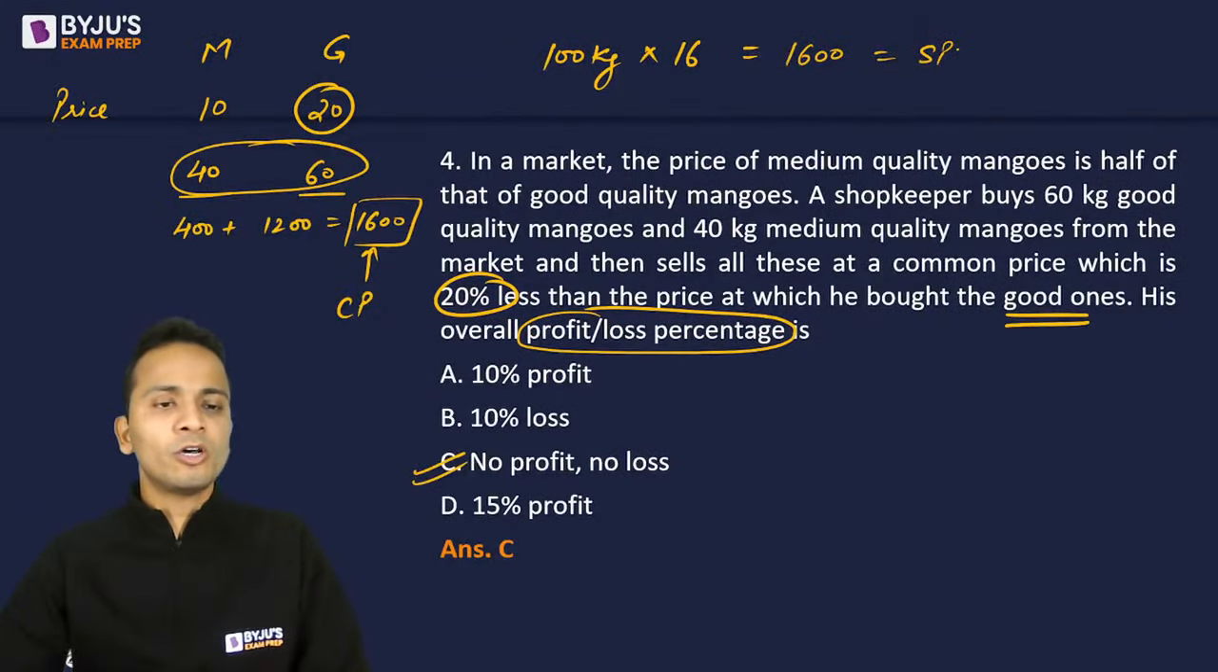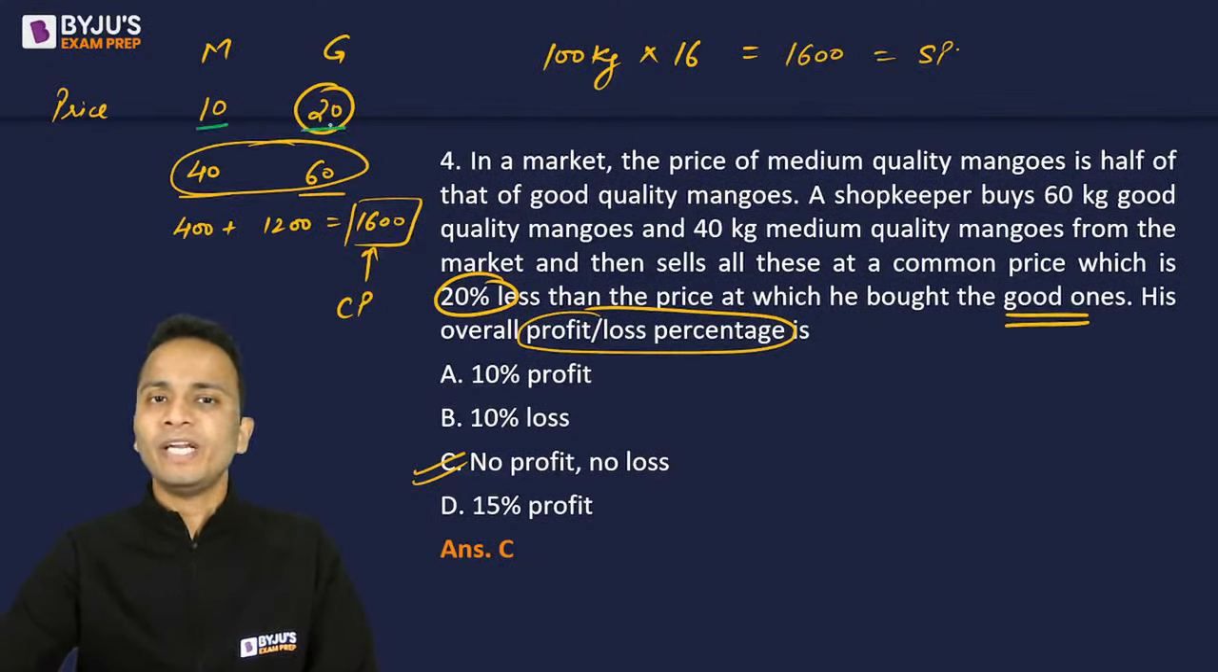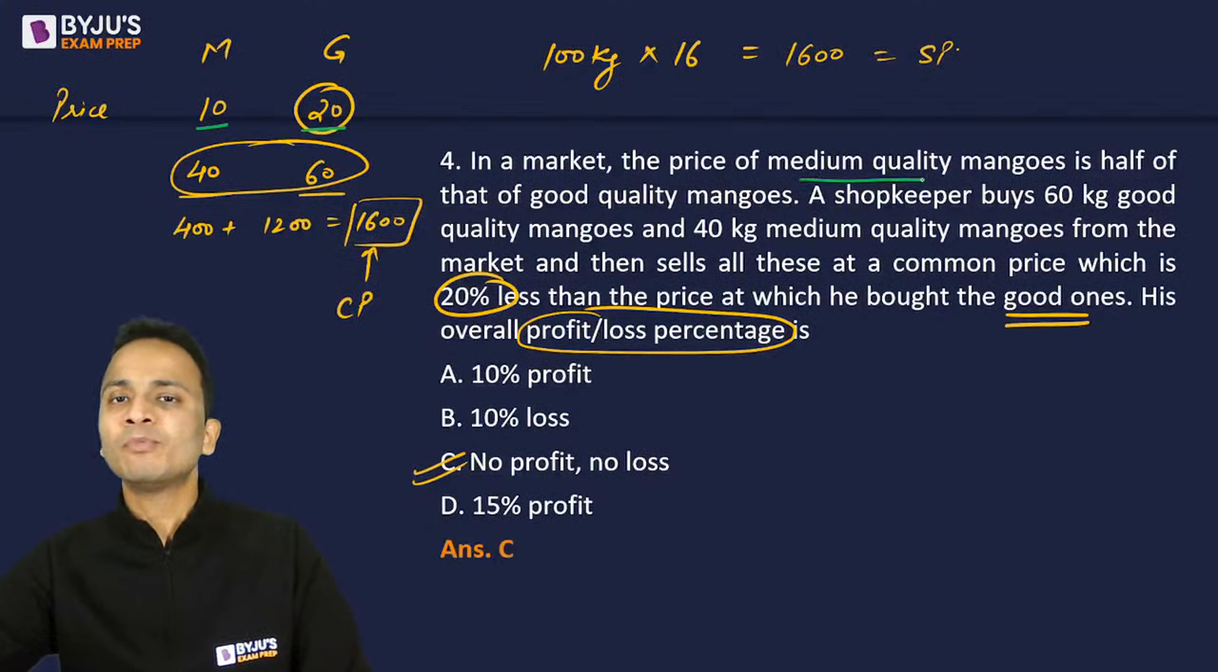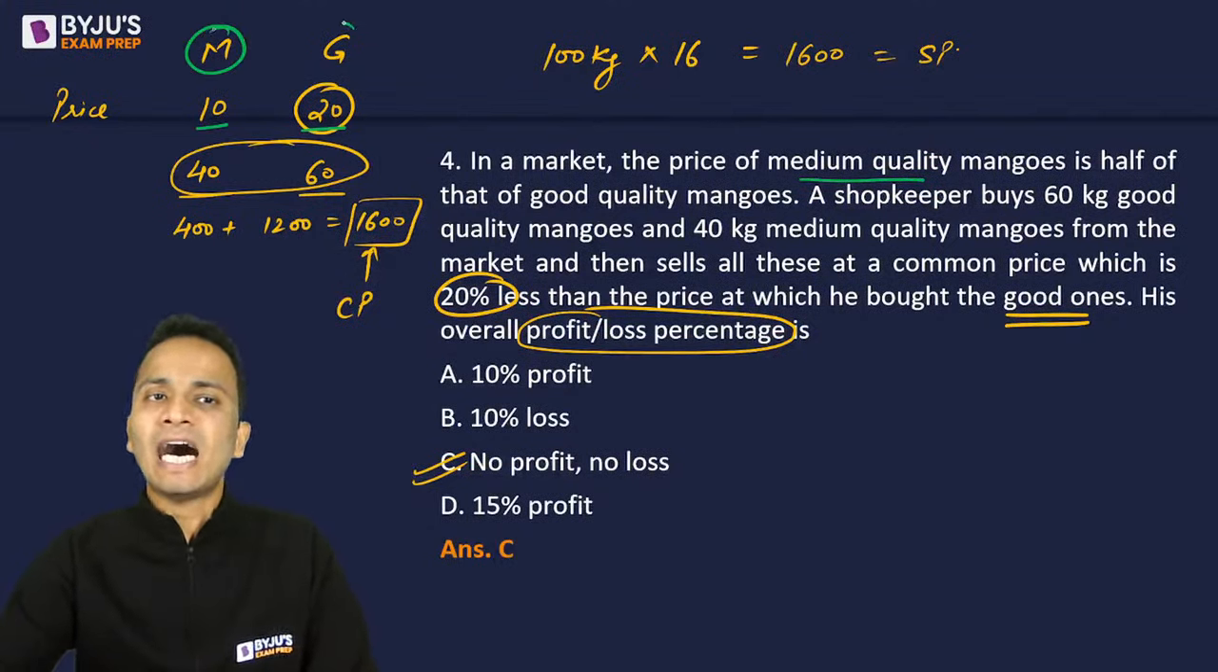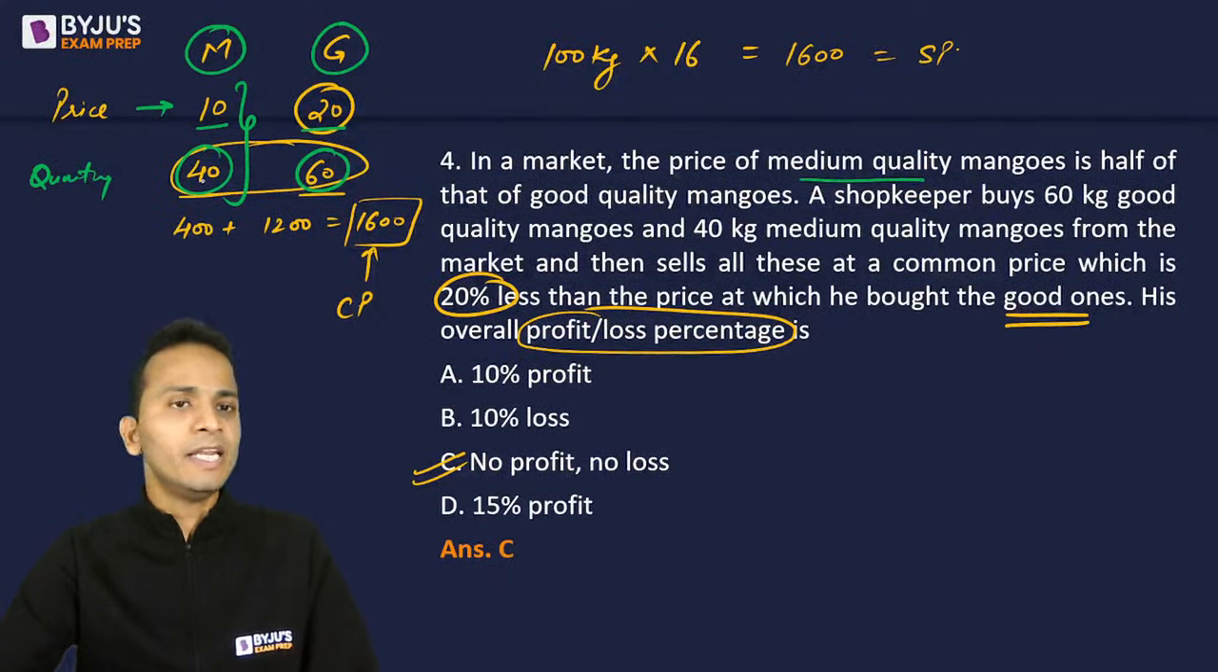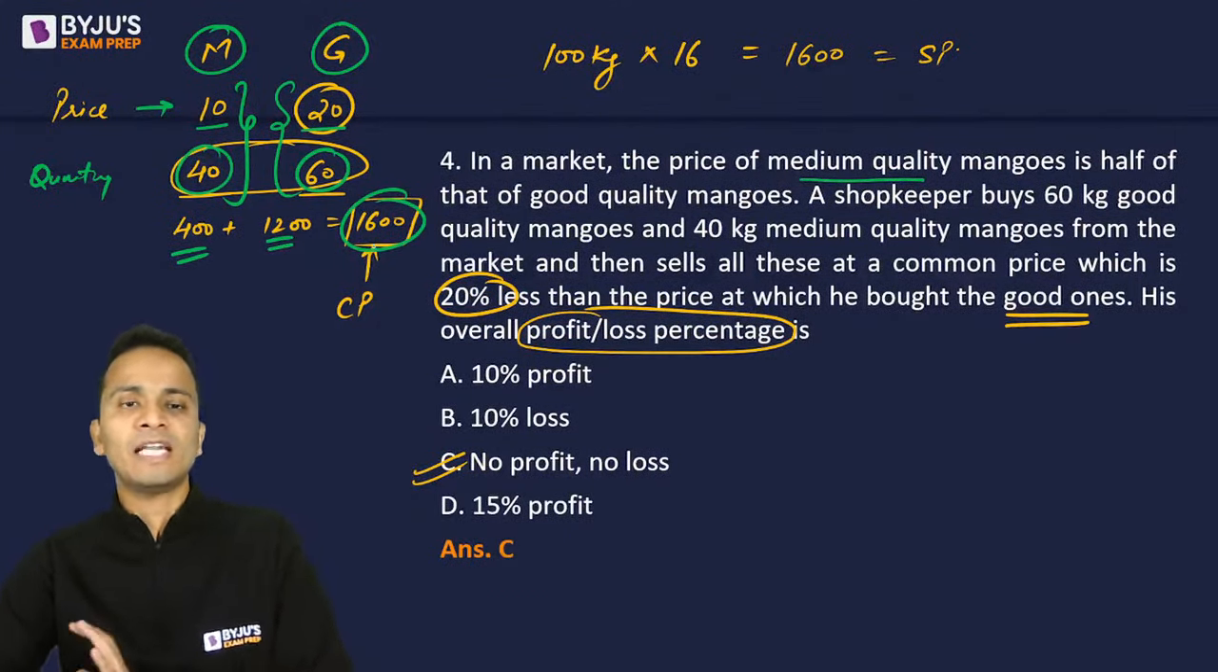So focus on whatever I'm marking with green color. The prices I have assumed as 10 and 20 because it is given that the price of medium quality is half that of good quality. Now the quantity that the shopkeeper has bought is 40 kg and 60 kg. So the total money spent on medium quality is 10 into 40, that is 400. Total money spent on good quality is 20 into 60, that is 1200. So total money spent is 400 plus 1200, that is 1600.